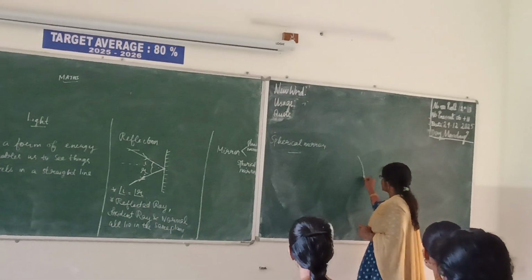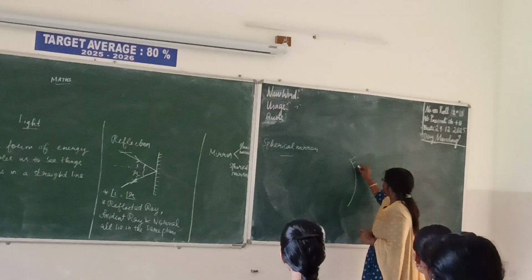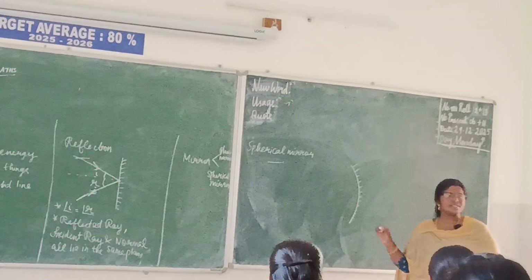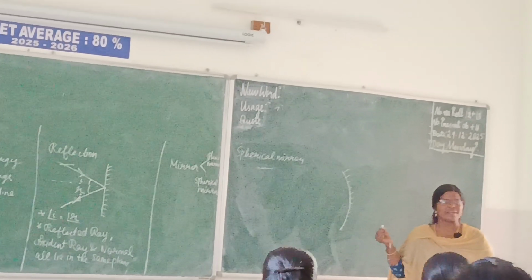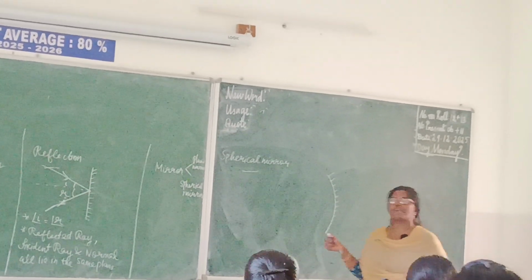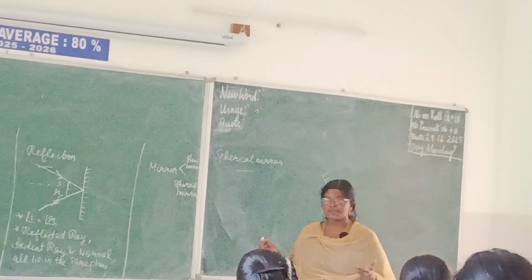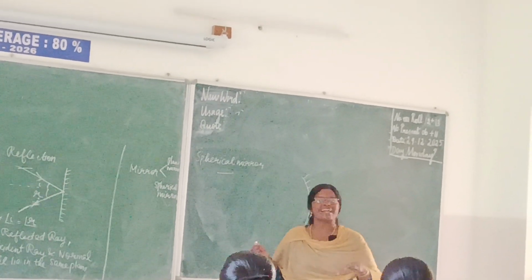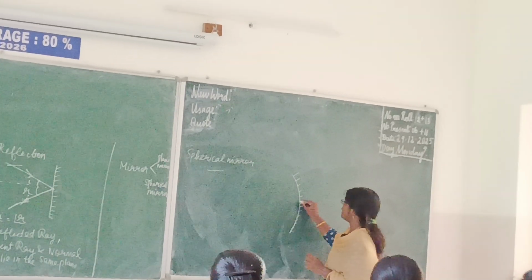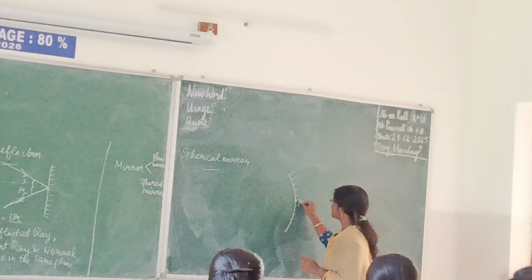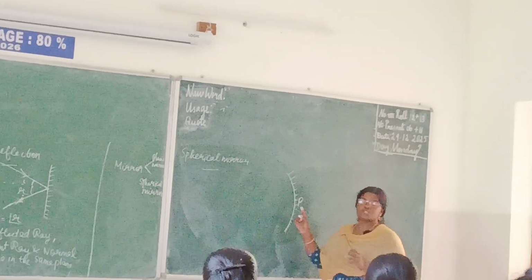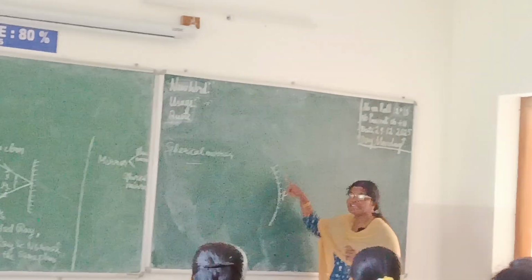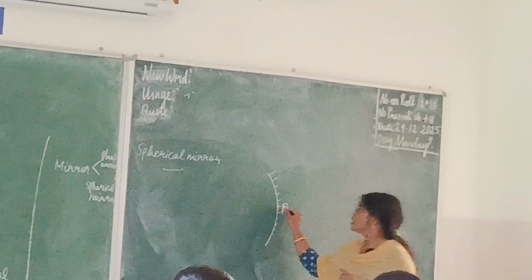This is a spherical concave mirror. What is the other name for a concave mirror? It is a converging mirror. Why is it called a converging mirror? Converges in the sense it will meet. It will meet rays after reflection. Now, this is the pole. Pole is nothing but the center point of the reflecting surface of a spherical mirror. What is this called?